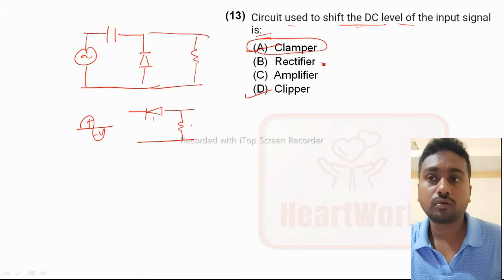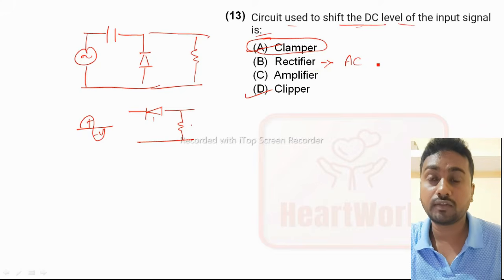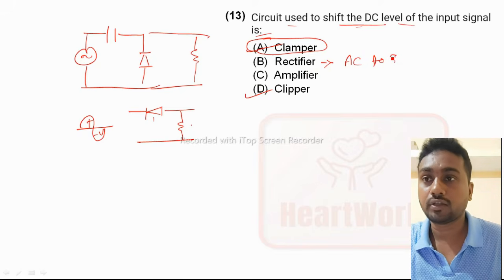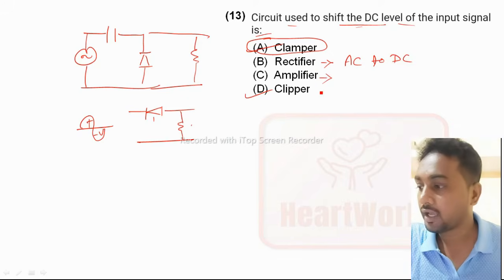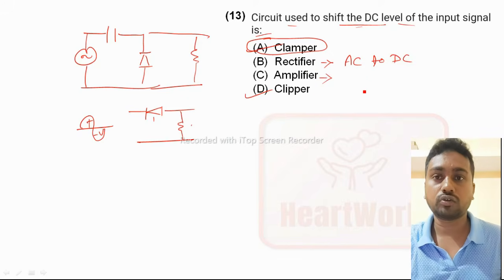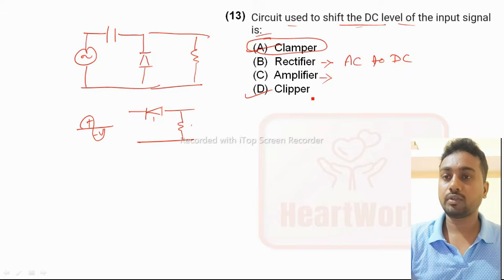A rectifier is used to convert an AC signal to a DC signal. And what is an amplifier? An amplifier amplifies the magnitude of the input signal. Okay, coming to the next question.